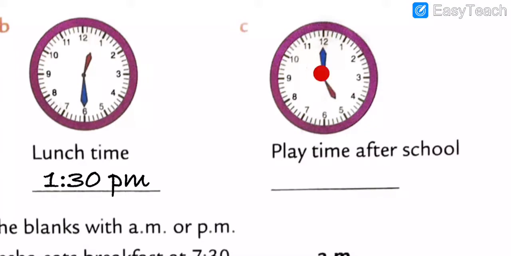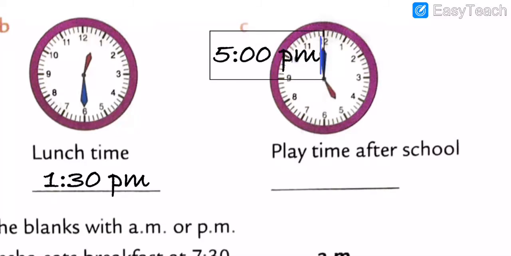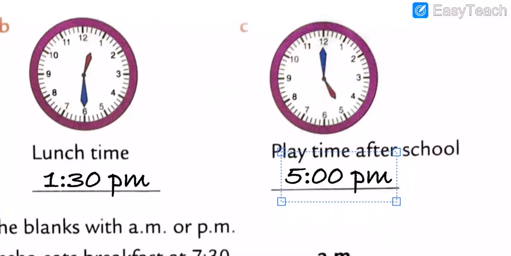The hour hand is exactly on 5 and the minute hand is on 12, so it is 5 o'clock exactly. And does it show AM or PM? After school, it shows PM. PM means post meridian, past morning. So I am going to write the time here: 5 o'clock, 5 PM.